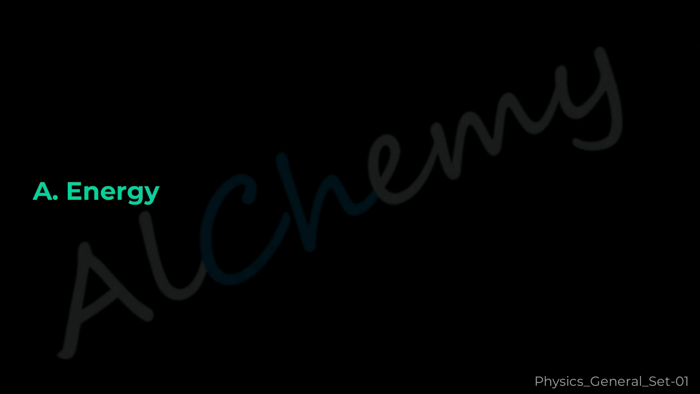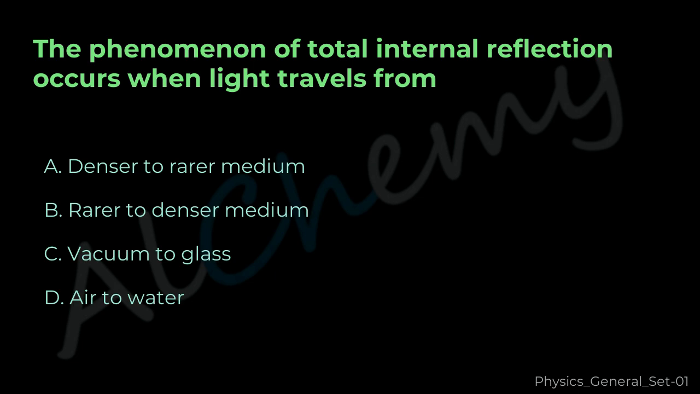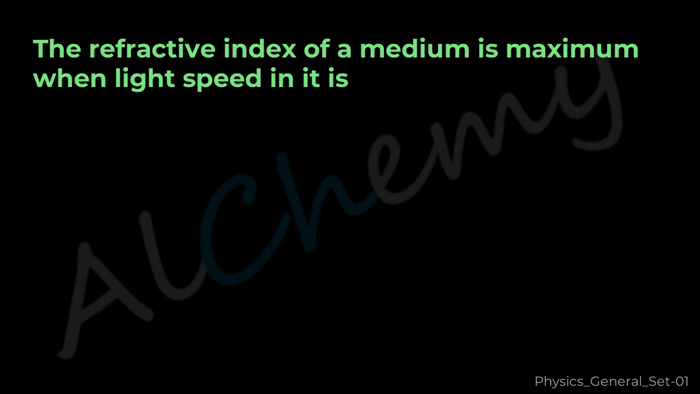Energy. Question 18. The phenomenon of total internal reflection occurs when light travels from A. Denser to rarer medium. B. Rarer to denser medium. C. Vacuum to glass. D. Air to water. The correct answer is A. Denser to rarer medium.